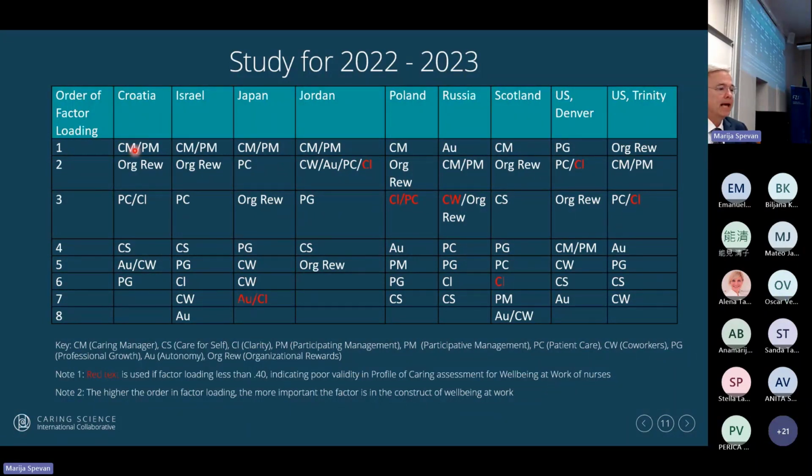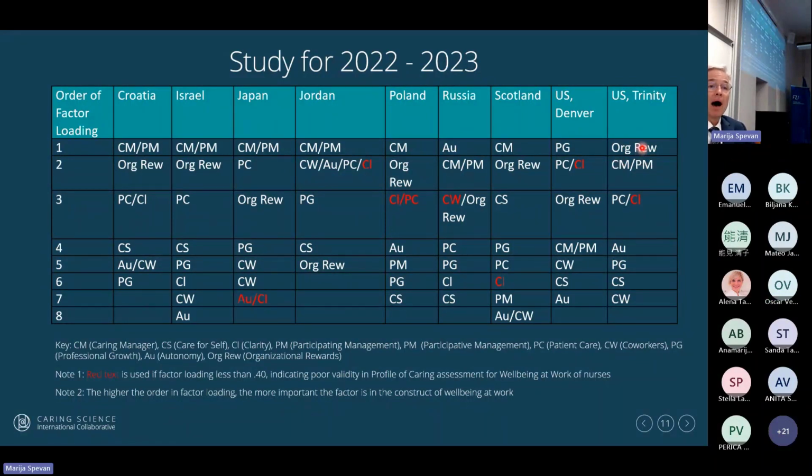Now look at, and I put a key down here, but here we see caring of manager and participative manager. They loaded together in Croatia, and it was the most important of the factors. Israel, caring of manager and participative manager loaded together, and it was the most important. Same with Japan and Jordan. Here we can see in Russia, it was second, autonomy was first, and in US Trinity, it was second.